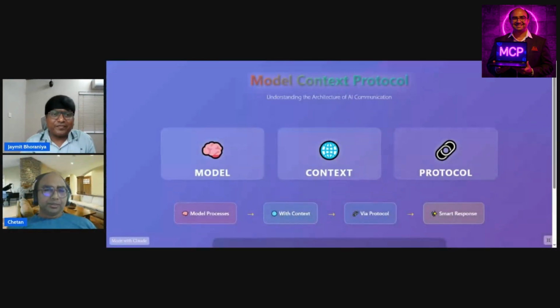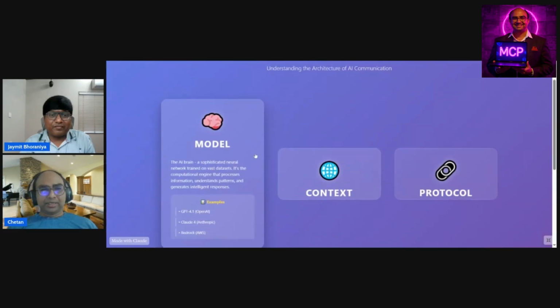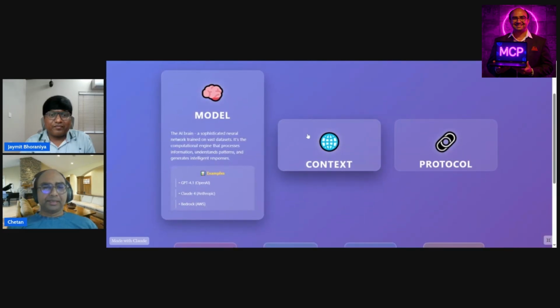And next, Chetan, can you explain exactly what MCP is? Yeah, so in simple terms, as you can see on the screen, MCP is Model, Context, and Protocol. Model: we know that since ChatGPT version 3.5 was released, everyone was talking about LLM models which can write text, write a poem, basically predict the next words. Since that time, the models have evolved a lot.